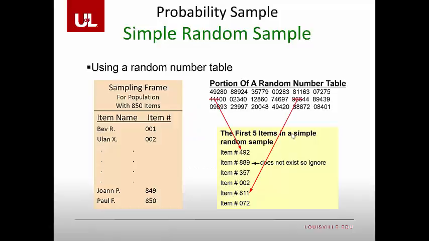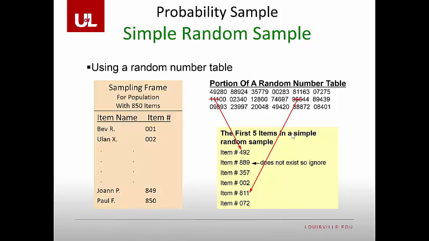You're going to notice that on the left-hand side, we have a sampling frame, a list of individuals from 1 to 850. So these are the members of the population. Now what we want to do is grab a subsample of these folks. In order to do that, we're going to use a random number table.